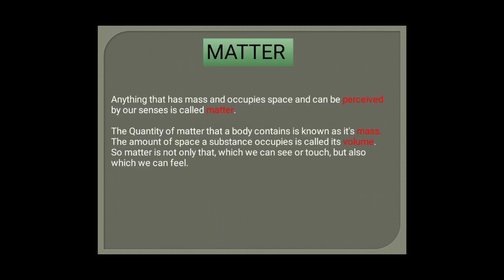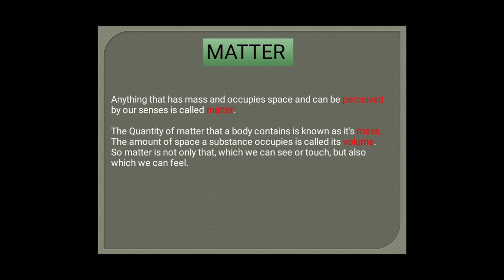So what is matter? Anything that has mass and occupies space and can be perceived by our senses is called matter. So, what is mass and what is volume and what do you mean by perceived by our senses? I'll tell you. The quantity of matter that a body contains is known as its mass.